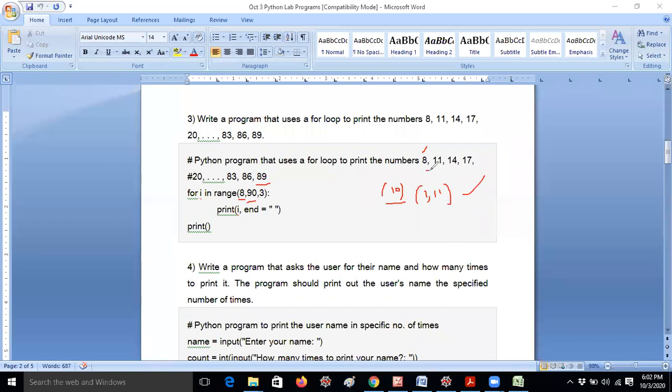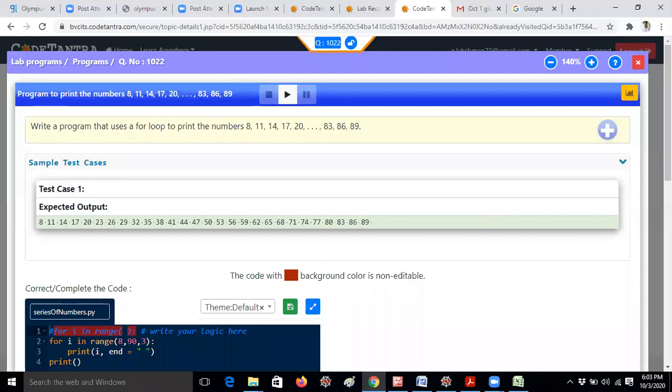Now what is the difference between 8 and 11? 3. What is the difference between 14 and 11? 3. 17 and 14, this is also 3. So that's why I am giving 3 here. That's all. Now I will get all the numbers with the space. This is a very easy program, guys. I hope I already did this, but anyway, I am explaining for the remaining students' purpose. Okay. So let me run the program in Code Tantra. So this is the question.